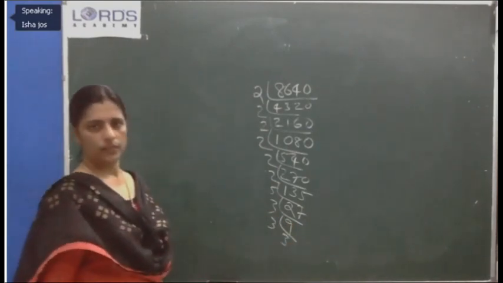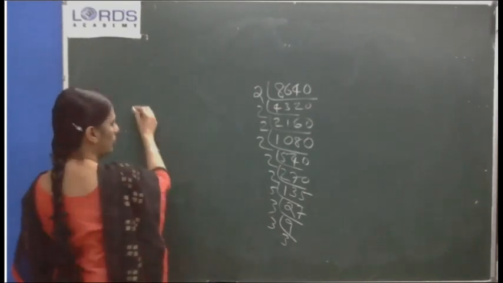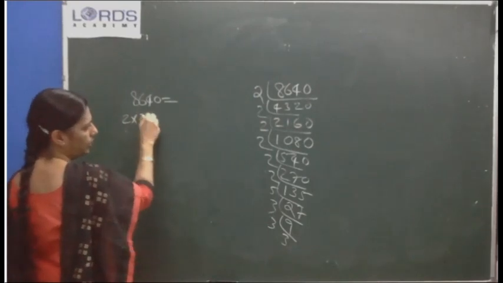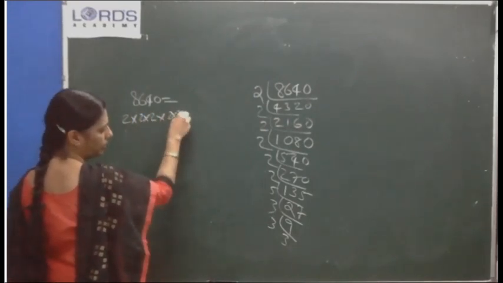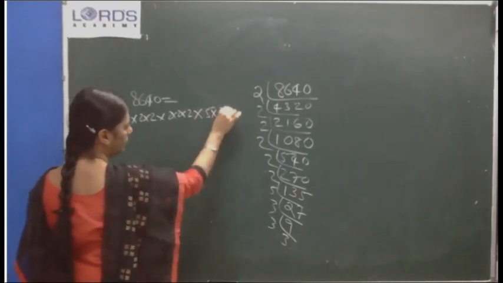Yes. Now write as triplets. So 8640 equals 2 into 2 into 2, 2 into 2 into 2, 5 into 3 into 3 into 3.